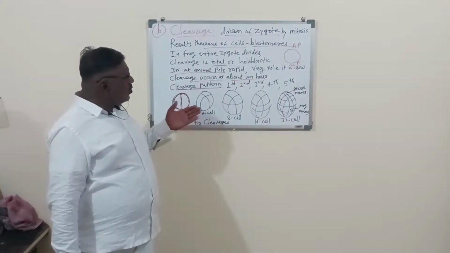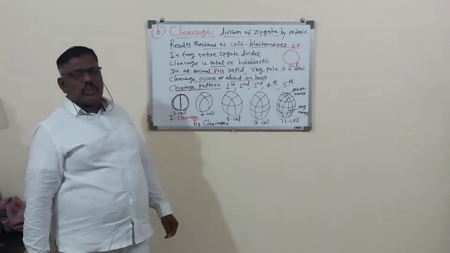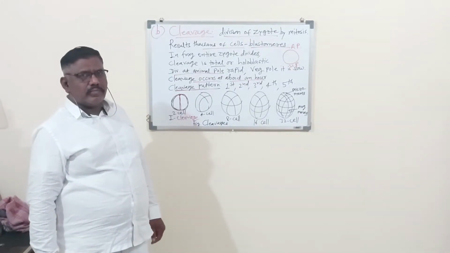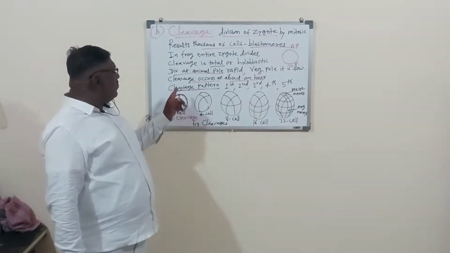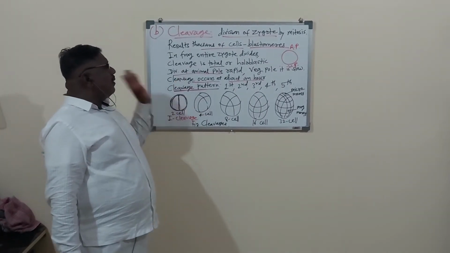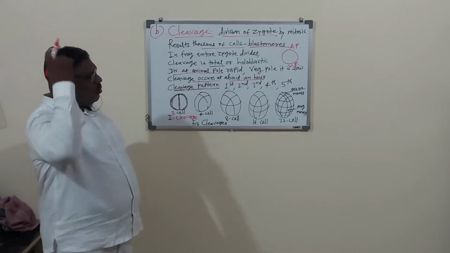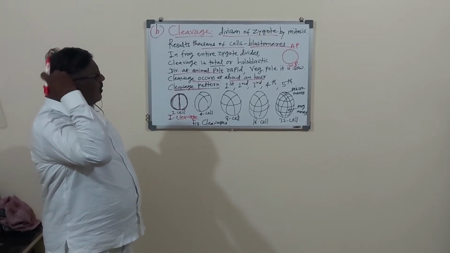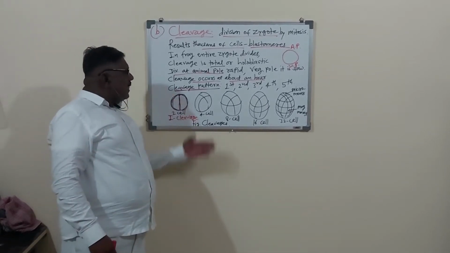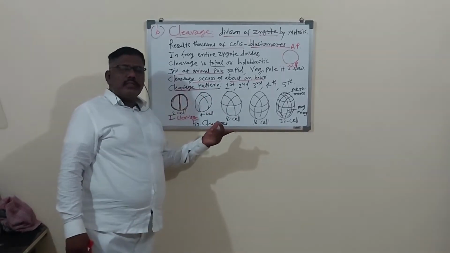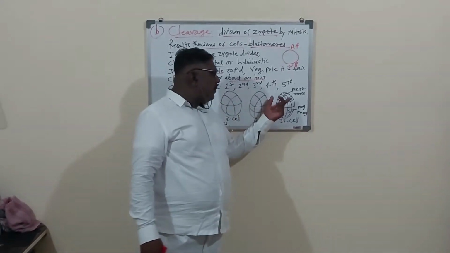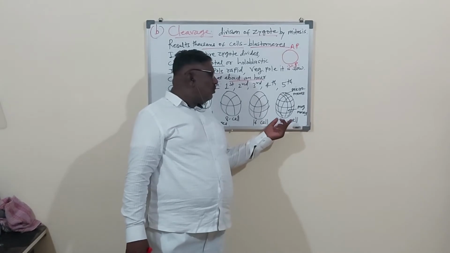There are so many types of mitotic cell division. One thing you should remember here: the division at the animal pole is rapid and the division at the vegetal pole is slow. So the cells toward the animal pole are smaller in comparison to the cells towards the vegetal pole.